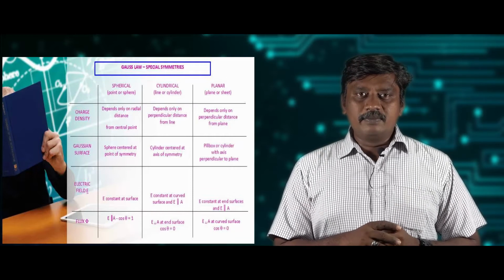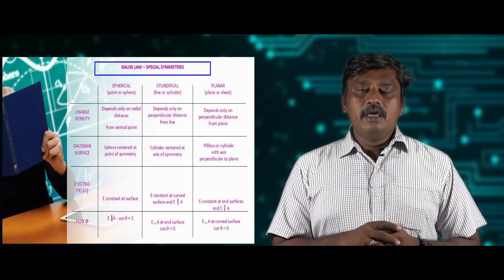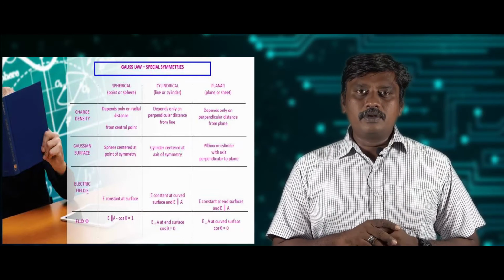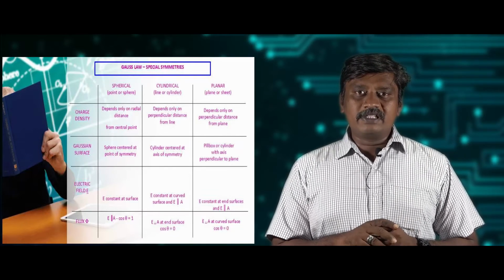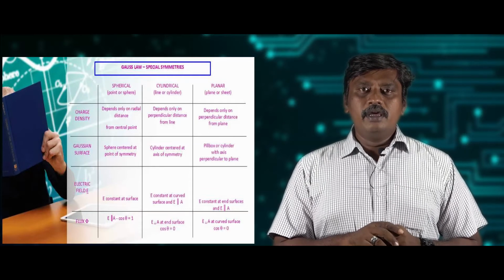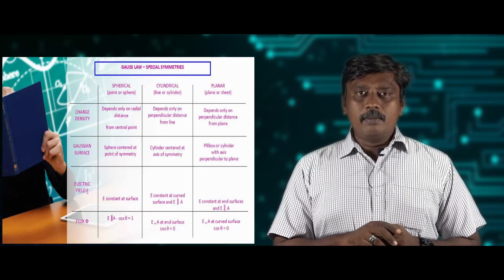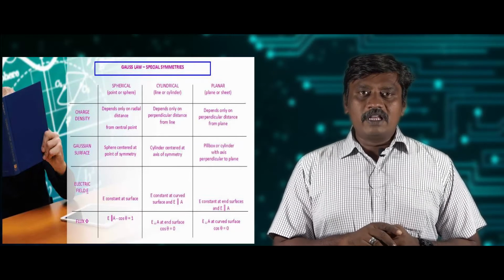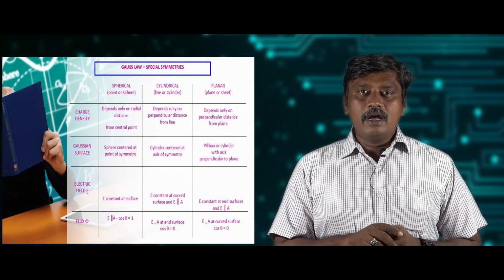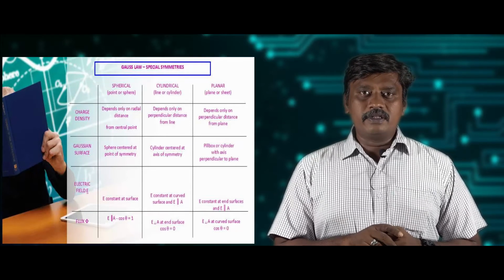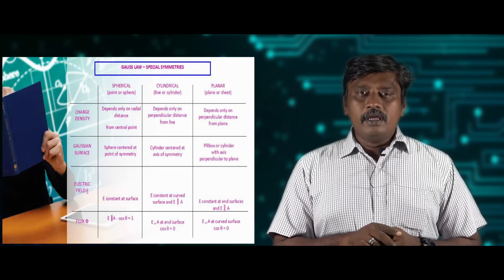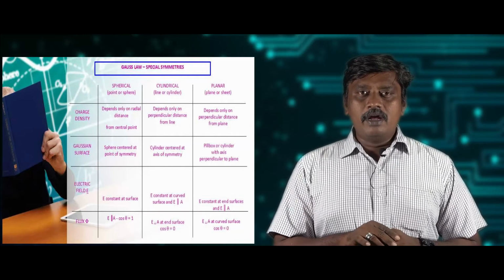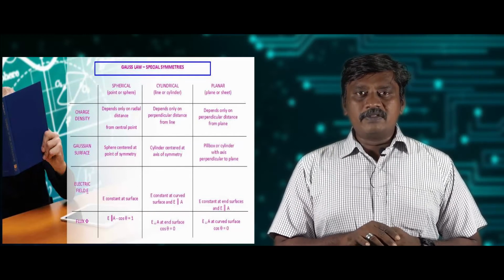The electric flux is maximum when E is parallel to A. In the case of spherical symmetry, E is parallel to A, and the flux through the spherical surface will be maximum. In cylindrical symmetry, E is parallel to A at the plane caps, and E is perpendicular to A on the curved surface. So the flux will be maximum at the plane caps, and the flux will be 0 on the curved surface. In planar symmetry, when E is parallel to A, the flux will be maximum, and when E is perpendicular to A, the flux will be minimum.